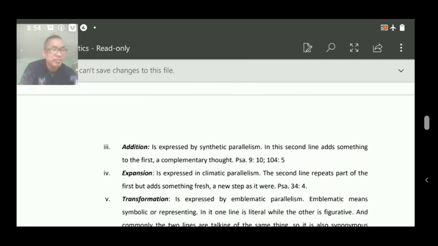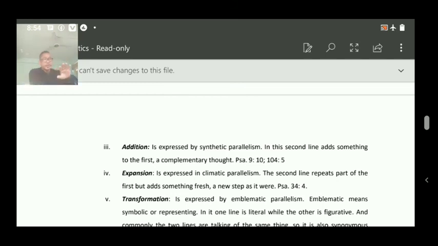Let's take an example here. Psalms 9 and verse 10. Let's check. And those who know your name will put their trust in you.